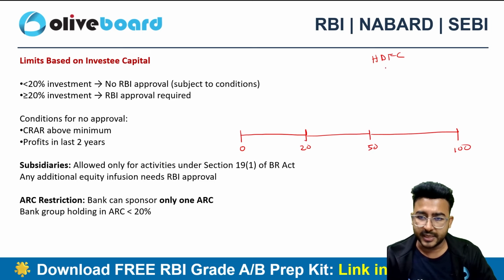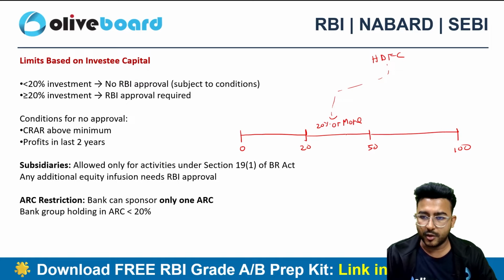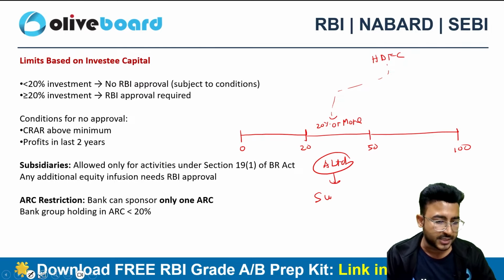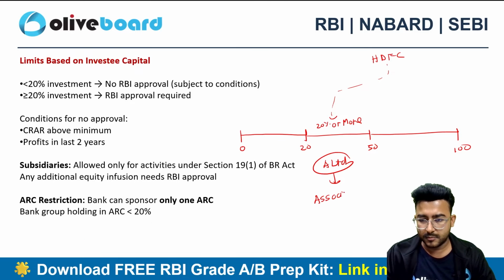Let's suppose HDFC Bank is holding 20% or more of the equity share capital of A Limited. Then A Limited will be the associate company of HDFC Bank.